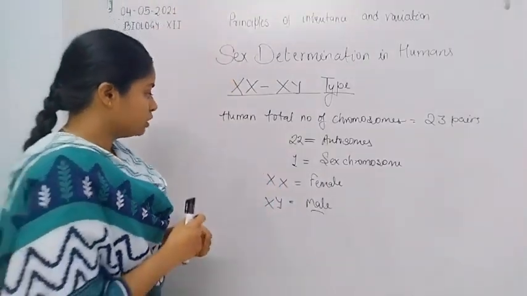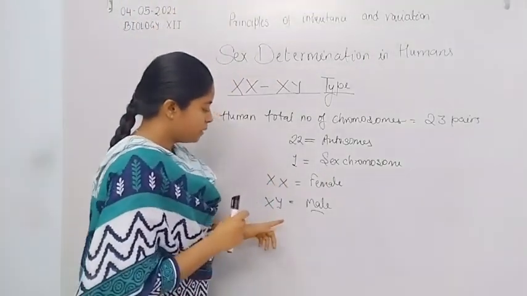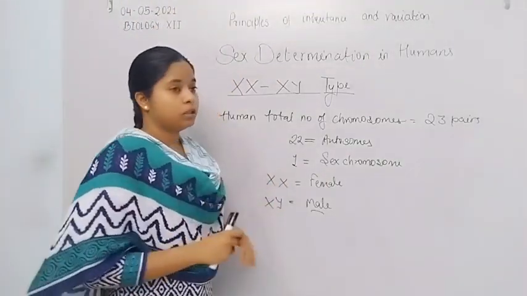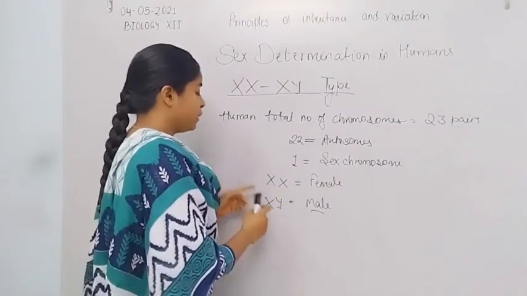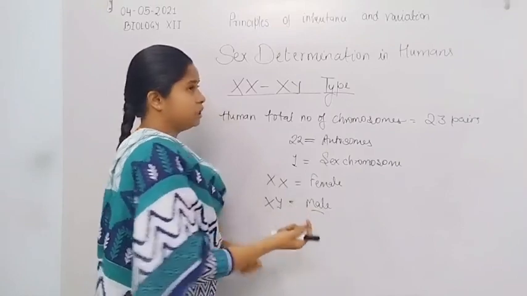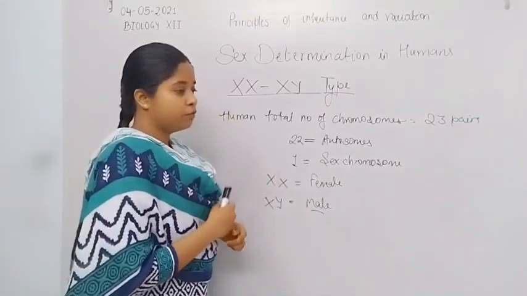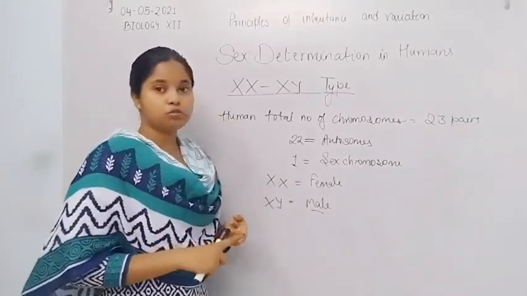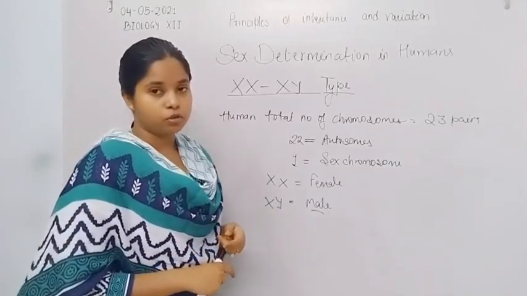So the formation of a male or female child totally depends on the father, because the father has the ability to produce two types of gametes, one with the X chromosome and one with the Y chromosome.